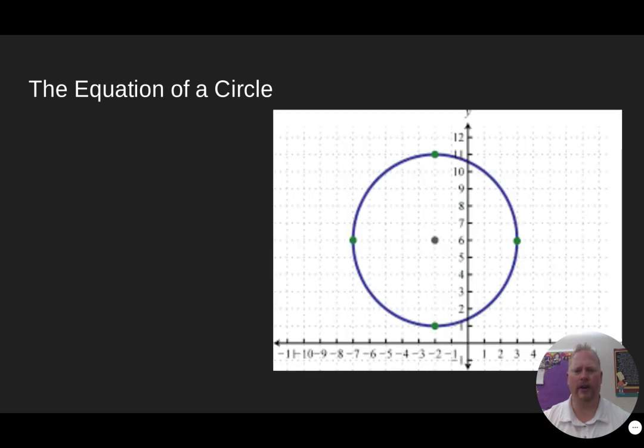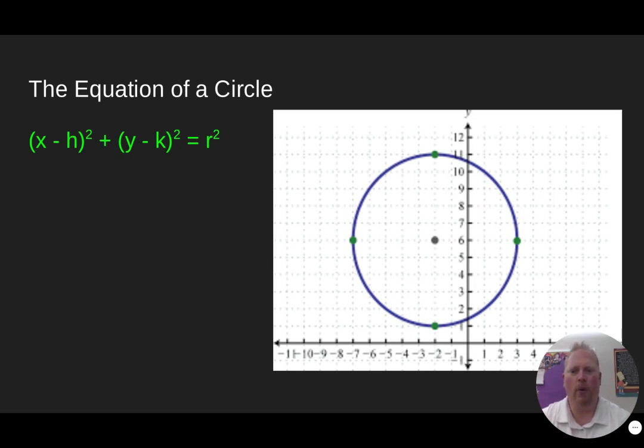So here we have a circle on a graph, and it's going to look a little bit different than the other ones. All the other ones had y equals. Well, this one's going to be slightly different. It's going to be (x minus h) squared plus (y minus k) squared equals r squared. Okay? So a lot of squaring going on. The x and the y are on the same side.